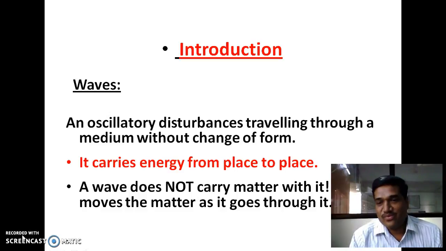What is wave or define wave? Wave is an oscillatory disturbance traveling through a medium without change of form. Waves carry energy from one place to another place. Waves do not carry matter with them. They just move the matter as they go through it.